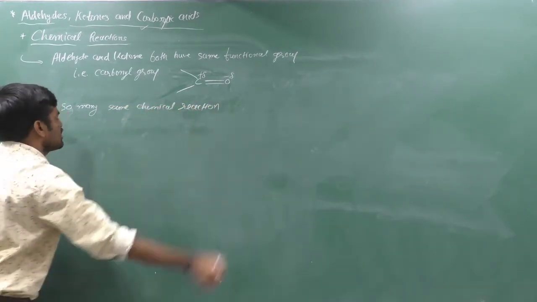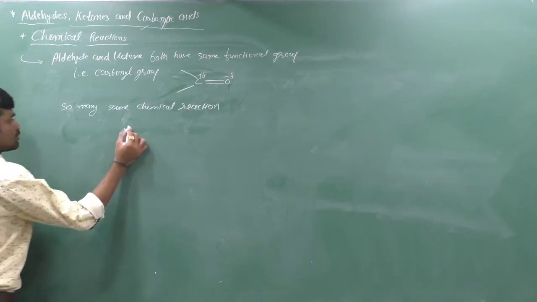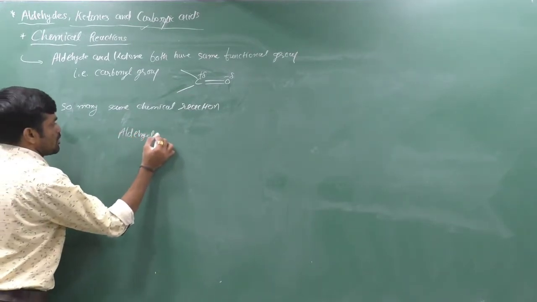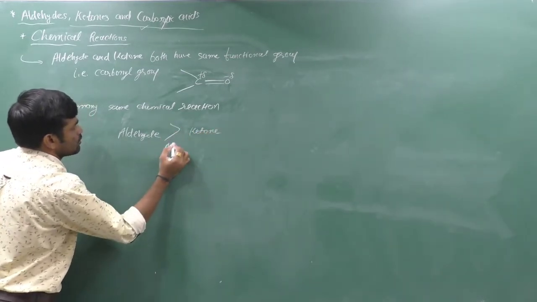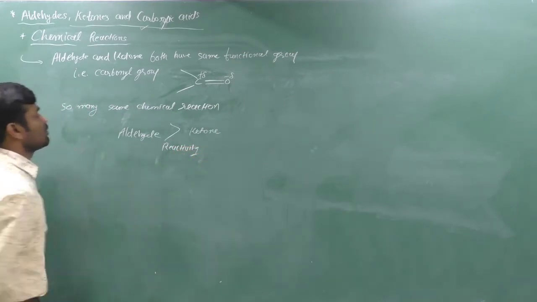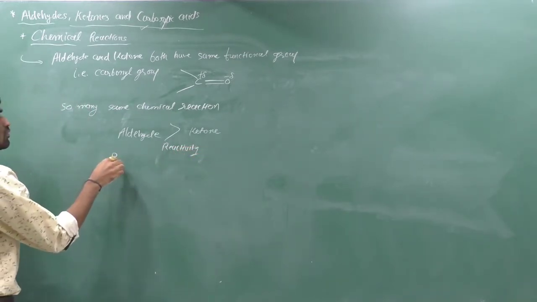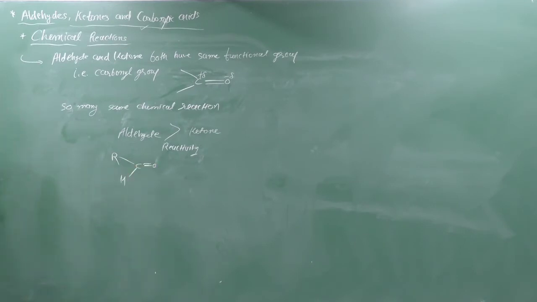But if anyone asks which is more reactive, we can say that the presence of a hydrogen atom on the carbonyl group of aldehyde makes them much more reactive than ketone. Presence of hydrogen on one side of the carbonyl group makes them more reactive.